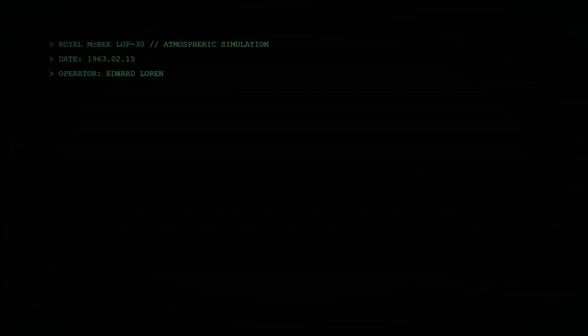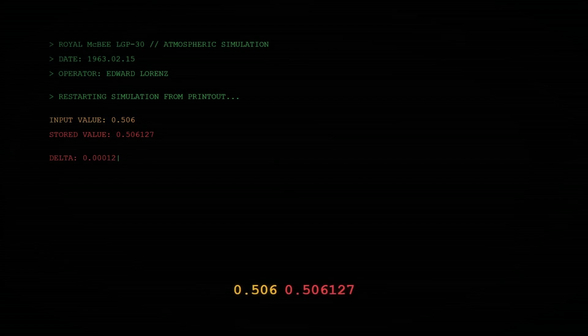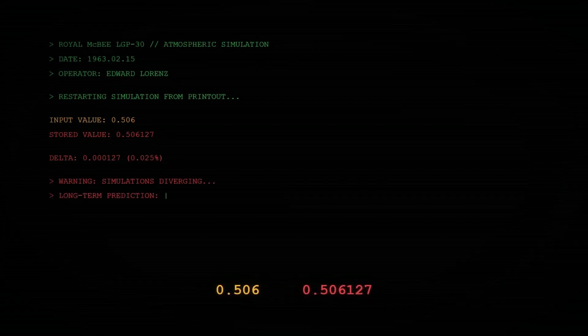In 1963, meteorologist Edward Lorenz restarted a weather simulation from a printed number. On paper, the value was 0.506. But inside the computer, the stored value was 0.506127. That difference was tiny, but the system did not treat it as tiny forever.